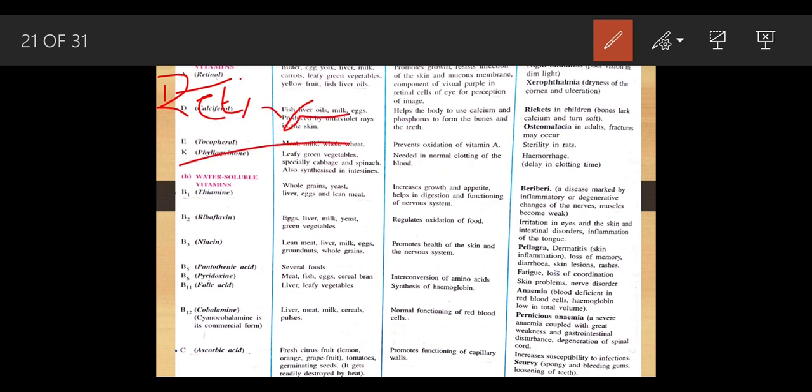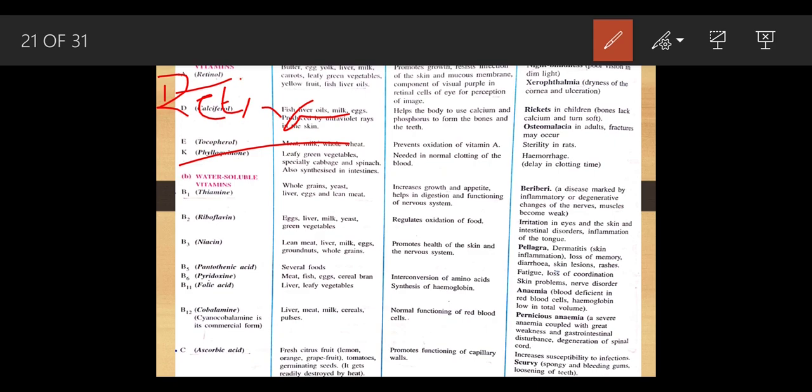Okay, which helps to see the objects, this retina. Now if there is a deficiency of retinol, like vitamin A is not sufficient in your body, where do we get vitamin A from? From fruits, from vegetables, from the carrot. During the winter season there is a lot of production of carrots, so at that time our parents keep telling us, okay, have a carrot in your diet, so that it becomes very useful for your eyesight. But if a person does not take vitamin A in a sufficient amount,